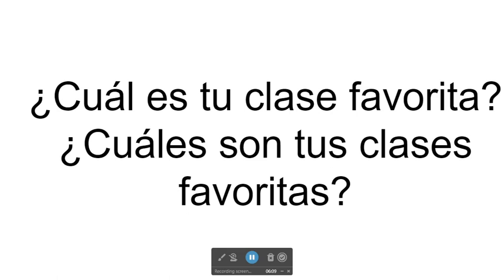¿Cuál es tu clase favorita? Which one is your favorite class? ¿Cuáles son tus clases favoritas? Which are your favorite classes? So the word cuál is when we're talking about one thing, and the word cuáles is when we're talking about more than one thing. But both mean which.